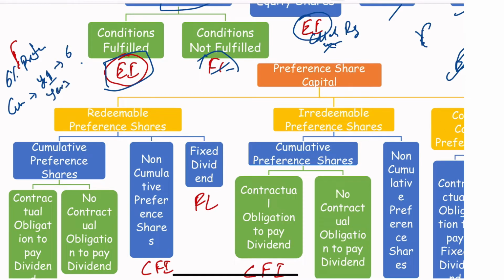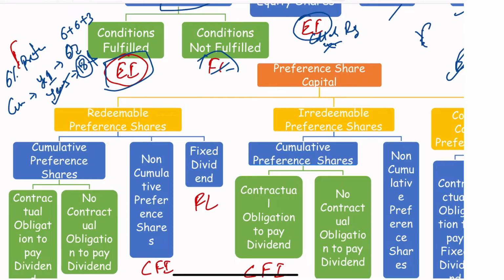In year 3 they get profits, so year 1 plus year 2 plus year 3, they have to pay $18 in year 3 whenever they have some money to pay. So with cumulative, this amount will keep adding till the company makes the payment.